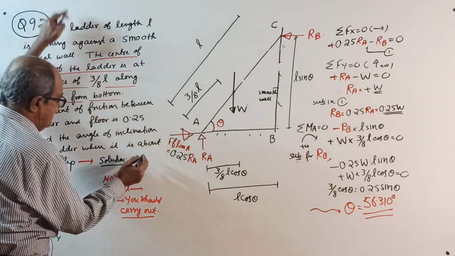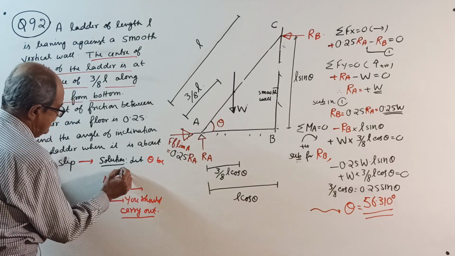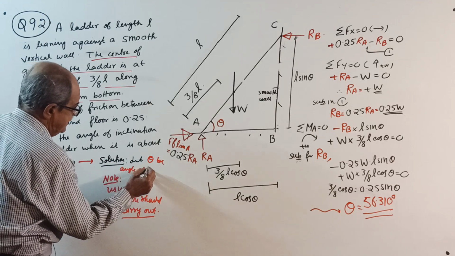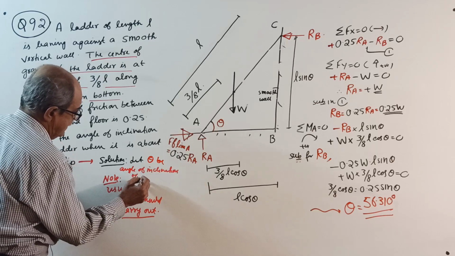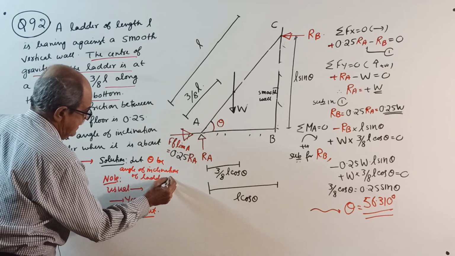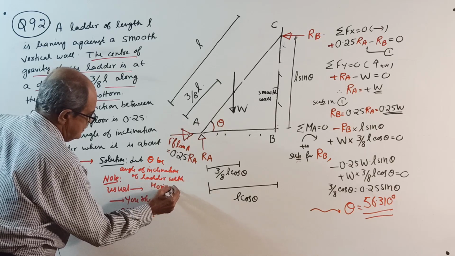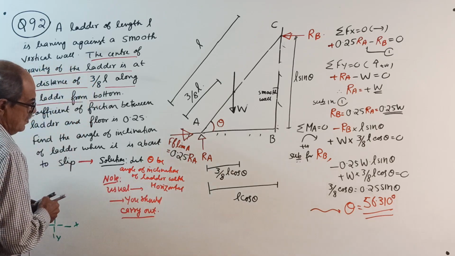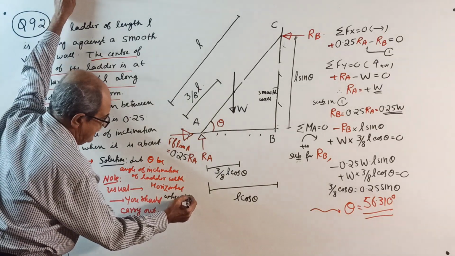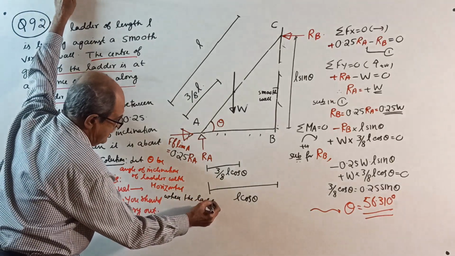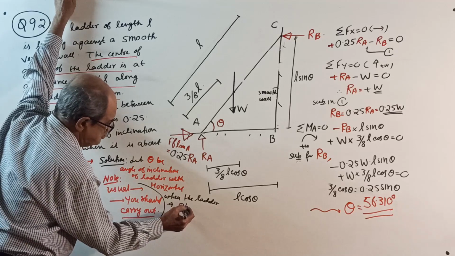So, right here, let theta be the angle of inclination of the ladder with the horizontal, then when the ladder is about to slip.